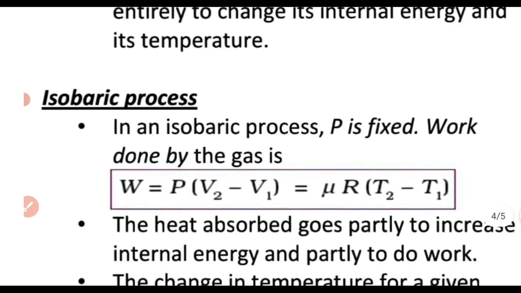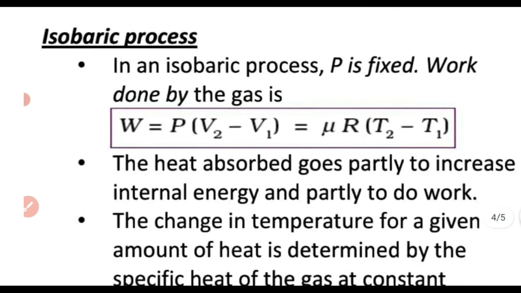Now coming to the next one, the isobaric process. During an isobaric process, pressure will be constant. There is no change in pressure. So the first law of thermodynamics takes the form delta Q equal to delta U plus delta W itself.